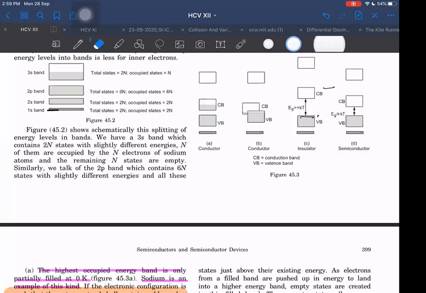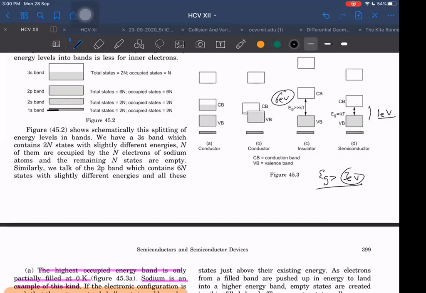But when it is partially filled, then it is like a conductor only. And when it is completely vacant, at that time we need a lot of energy to go from here to here, and the electrons cannot have that energy at room temperature. As a result, this becomes like an insulator. If the energy gap is greater than 3 electron volt, then it is an insulator, I think so. And if it is less than that, then we call it a semiconductor. But in reality, typically for semiconductors, this energy gap is of the order of 1 electron volt, and for insulators, of the order of 6 electron volts.